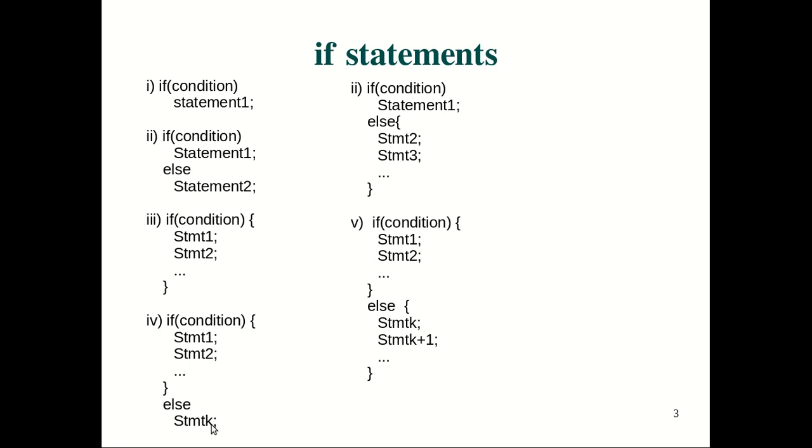In a variation, we can have multiple statements under the if block and a single statement under the else block, or a single statement under the if block, or multiple statements under the else block, or two or more statements in both the if block and the else block. So it's up to you what kind of statements or how many statements you want to execute for the true condition or the false condition. We can design our if else like that.